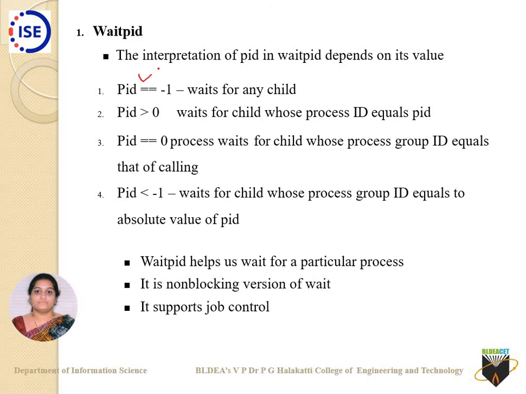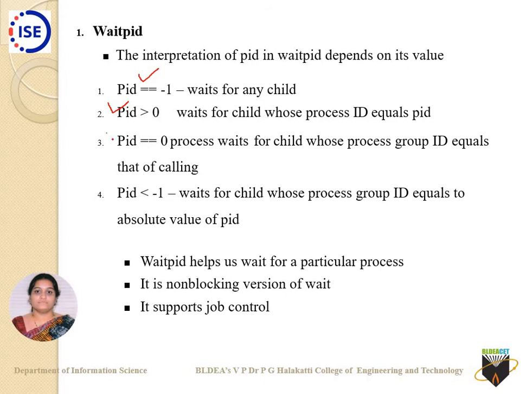If you are using pid equal to -1, it waits for any child process. That is nothing but how the wait API behaves, because wait is also waiting for any child process. The second expected value of pid is greater than 0. If it is greater than 0, it waits for that particular child process ID.